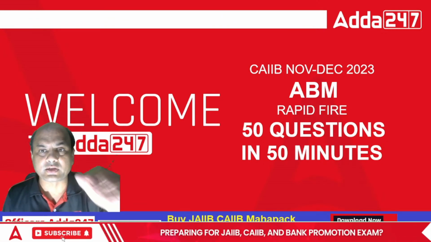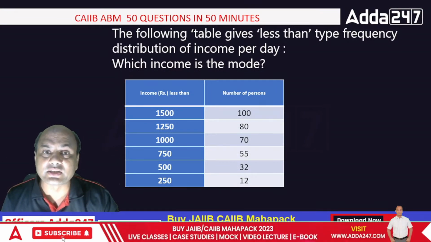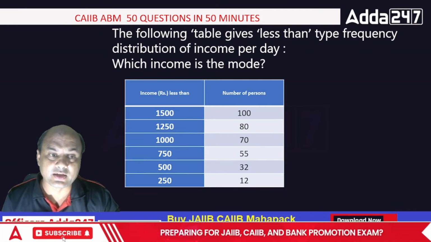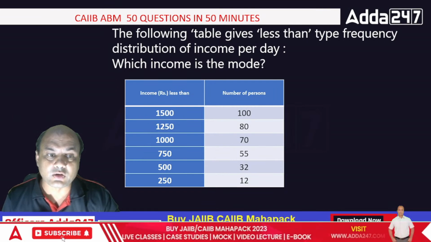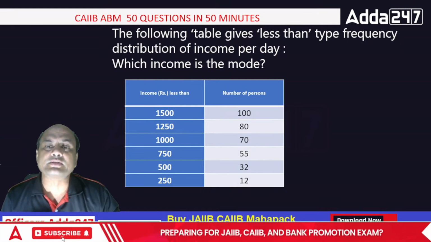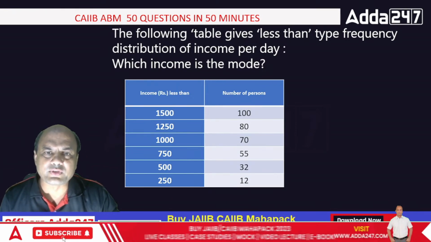Let's start. The following table gives less than type frequency distribution of the income per day. Which income is the mode? Didn't I say these are not easy ones? So which is the mode? Tell me fast. I'll give you around 20 seconds, and then I'll answer. Think over it. Which of them is the mode?